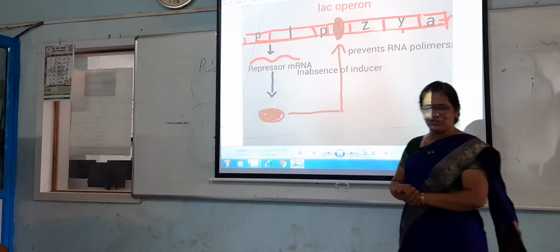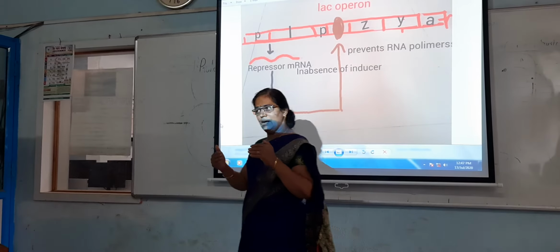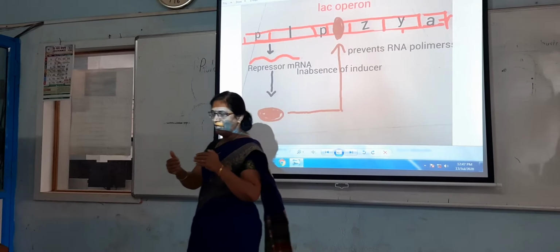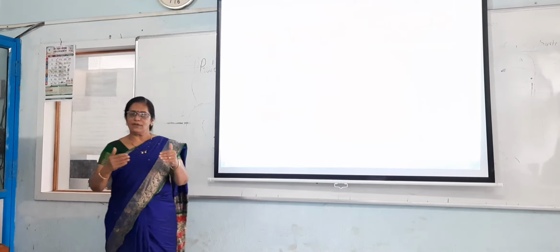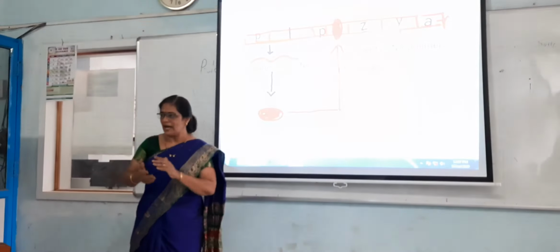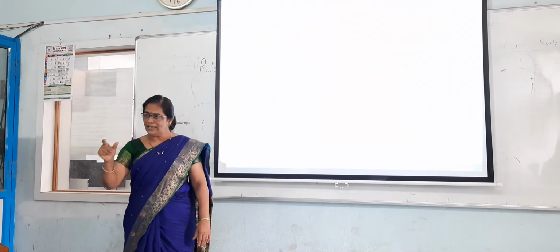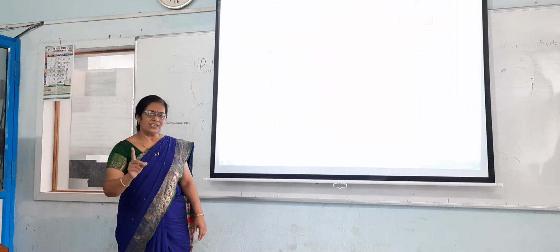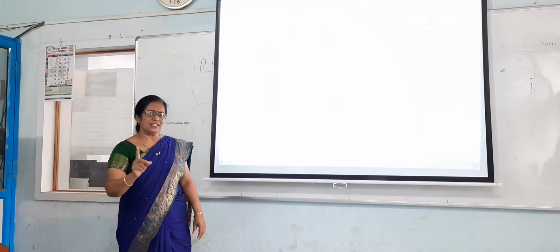So these are the three structural genes which are related to the same function. The same function is digestion of lactic acid. For the digestion of lactic acid, the A, Y, Z genes are necessary, and that's why this is called the operon. The many genes are related to the same function. Which function is here? To digest the lactic acid. The lactic acid which is present in the milk is digested by the enzymes which are secreted by these genes. So this is called the operon.